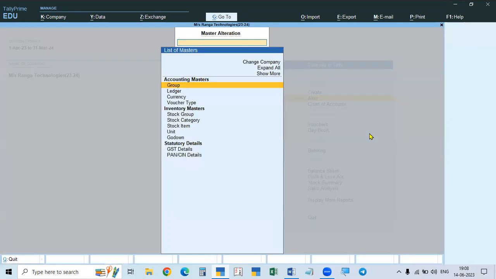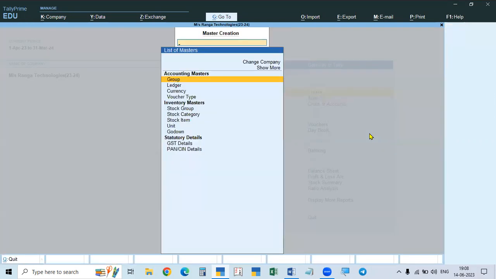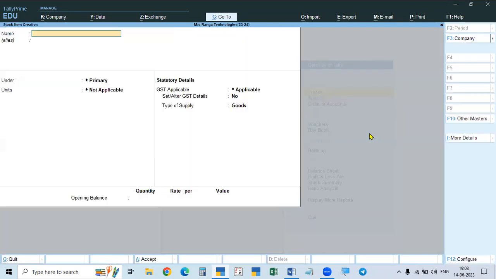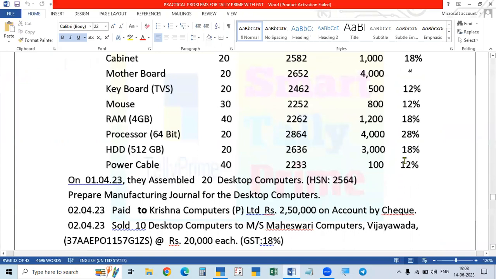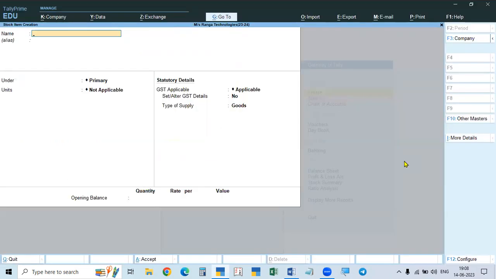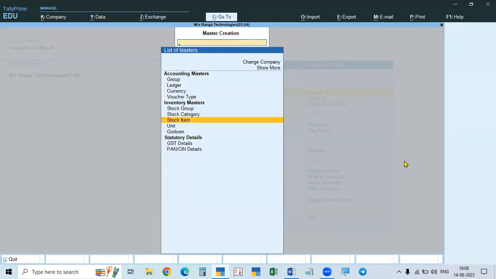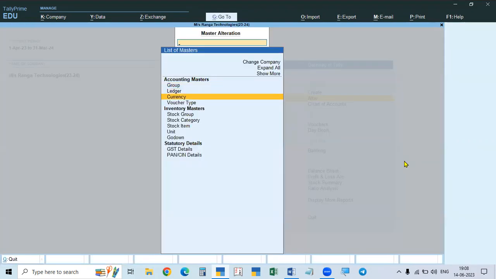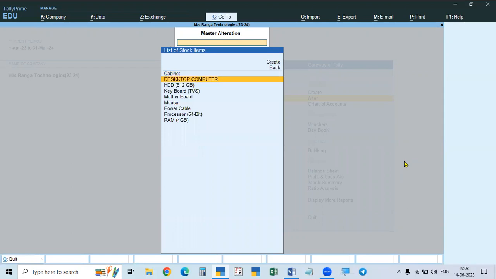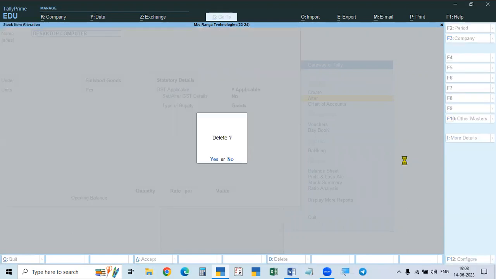So we have to go to the stock items. We have to create the finished product. For the finished product only, we have to give the bill of material. So what is the finished product here? Desktop computer. So I will take desktop computer. It is already created. One thing I will do, I will show you. Stock item, desktop computer. I will delete it and I will show you.